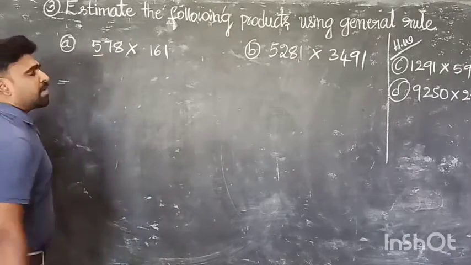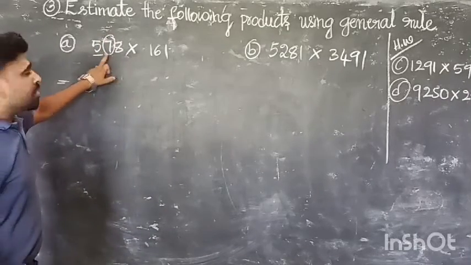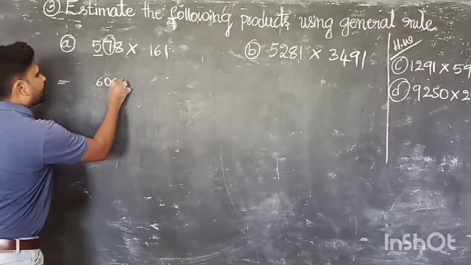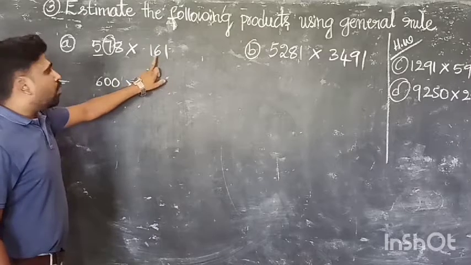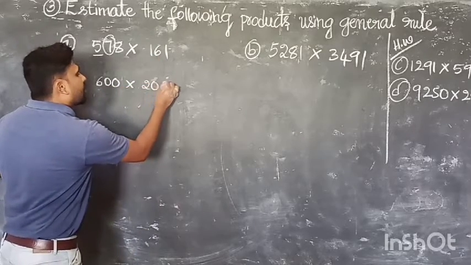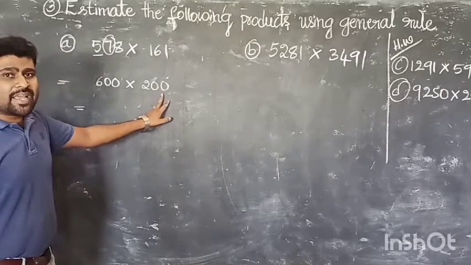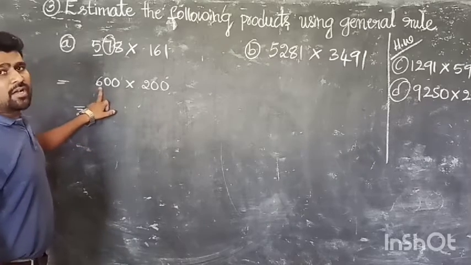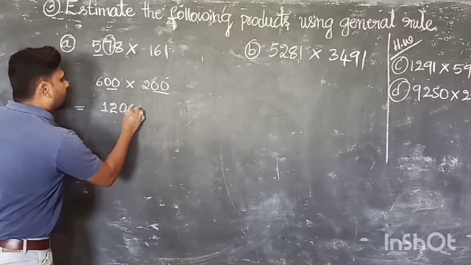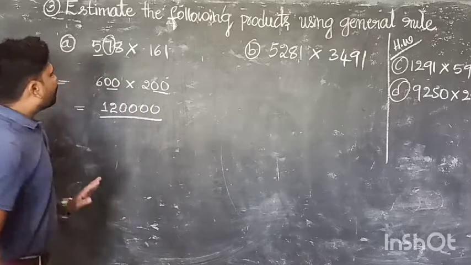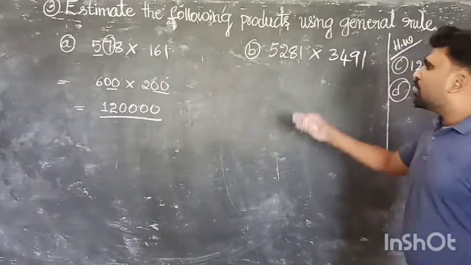Here 100 plus digit is 5. Now we have to see the 10 plus. It is more than 5. That means 5 becomes 6. It is 600. Next 10 plus. Again it is more than 5. 1 becomes 2. That is 200. Now we have to multiply 600 into 200. If 0 0 is there you can easily multiply. 2 6s are 12. 2 0s, 2 0s. Total 4 0s. Now this is the first one's answer. It becomes 1,20,000. Like that you have to try the second one.